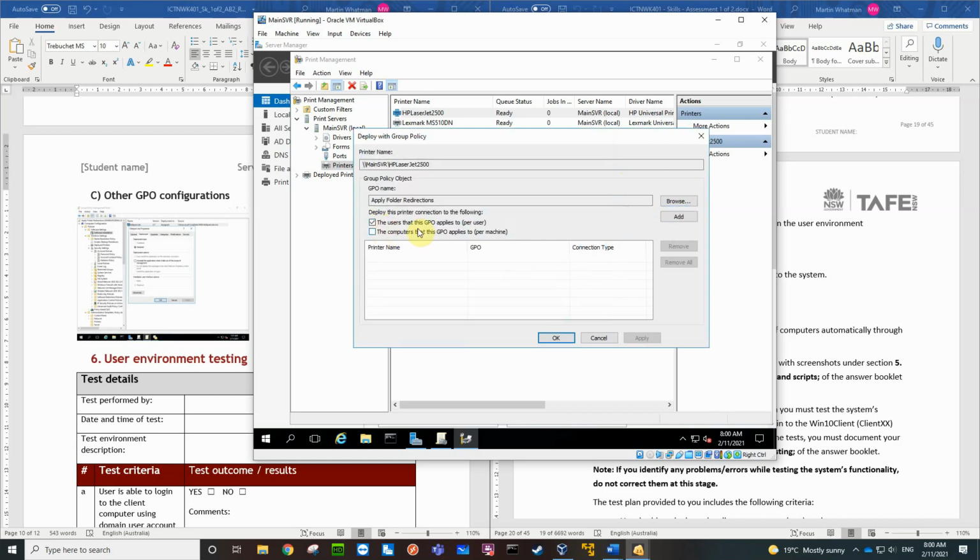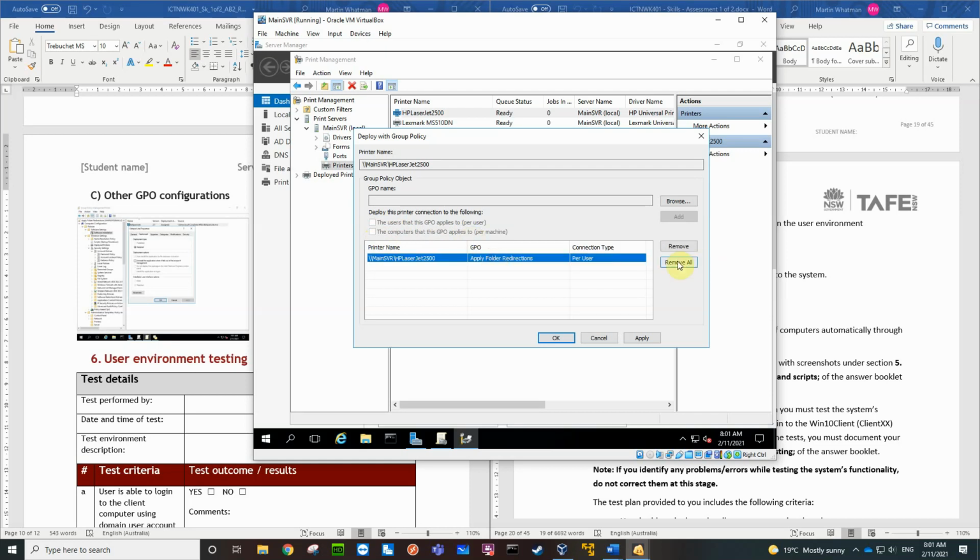The user that applies, is it per user? So we'll add that, and we'll also add, we could have added per machine as well.